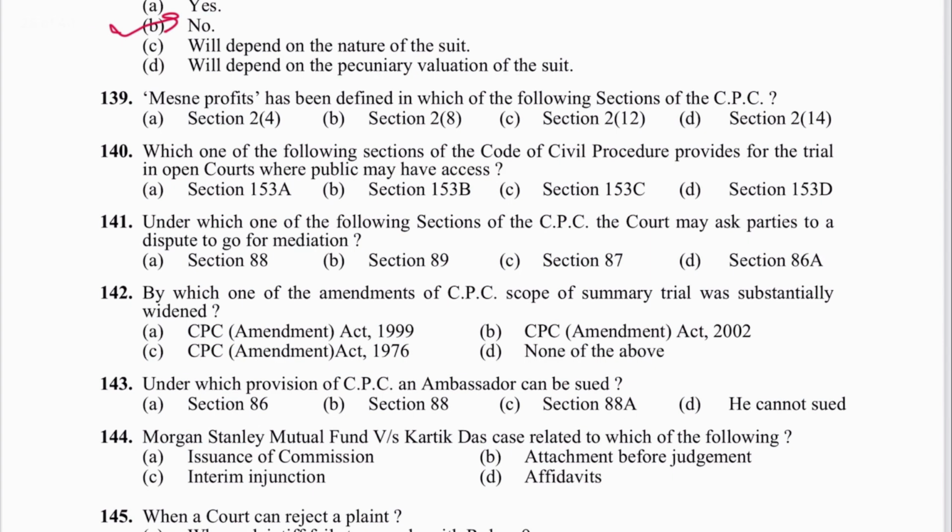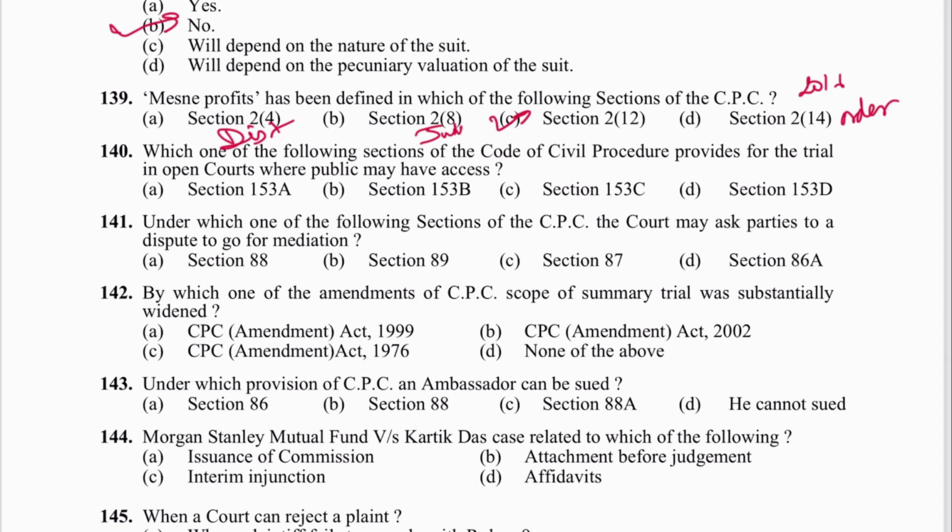Next is 139. Mean profit has been defined in section 2(12). What is in 2(14)? Order. What is in 2(8)? Judge. What is in 2(4)? District. C is the answer.